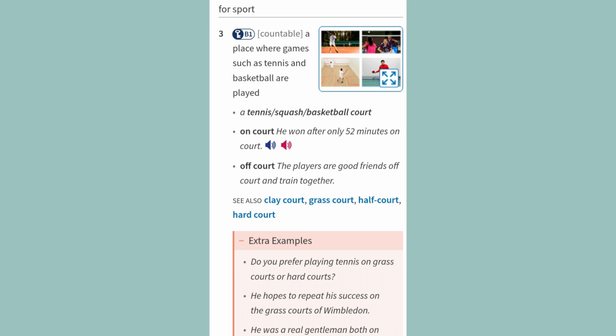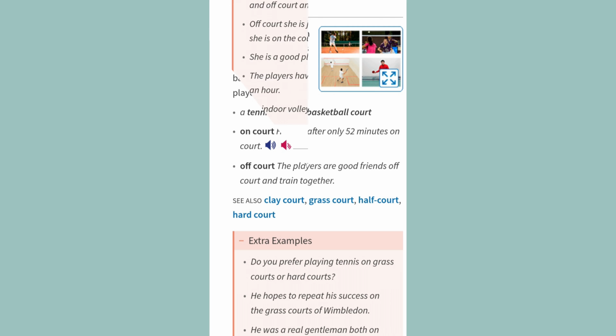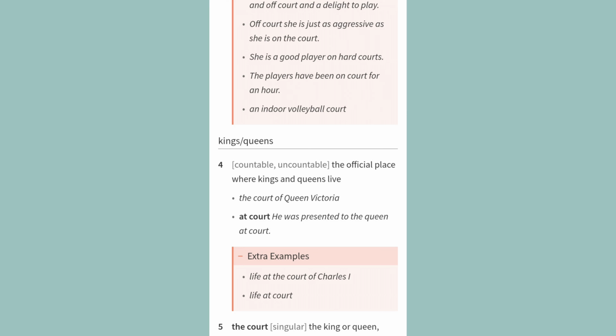Extra examples. Do you prefer playing tennis on grass courts or hard courts? He hopes to repeat his success on the grass courts of Wimbledon. He was a real gentleman both on and off court and a delight to play. Off court she is just as aggressive as she is on the court. She is a good player on hard courts. The players have been on court for an hour. An indoor volleyball court.